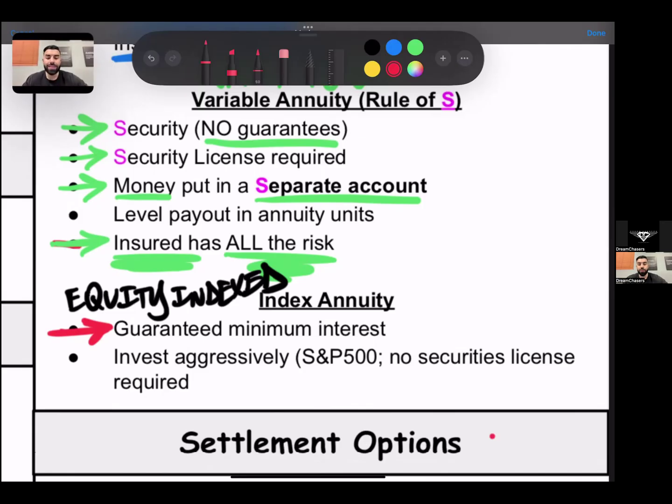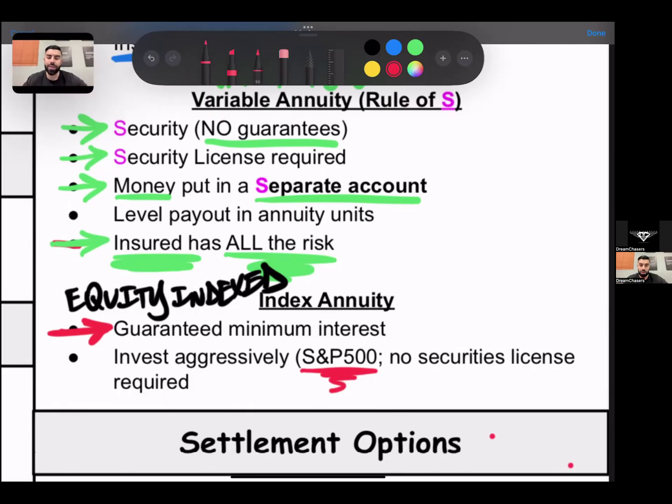Now, any type of account that you see that has equity index or just indexed in front of it, so indexed annuity, index universal life, index whole life, what they're referring to with the index part is that the savings portion of the annuity, which is the savings account, is directly tied to an equity index like the S&P 500, which stands for Standard and Poor's 500.